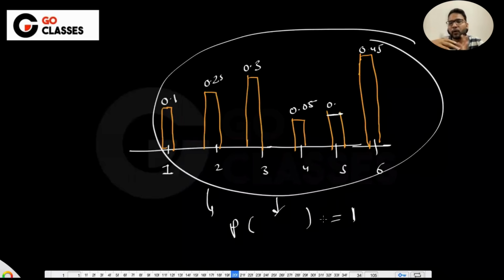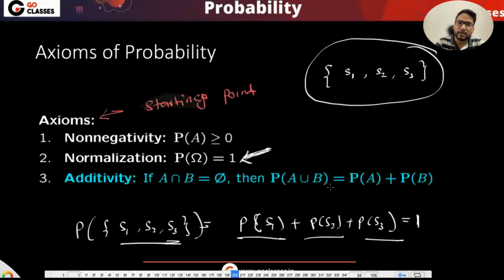This is called probability mass, and I will tell you about probability mass in discrete variables later. The mass could be different: here at 1 I have a lesser mass of probability, but at 6 I have a higher mass of probability. But ultimately the probability of all of these outcomes should sum to 1.